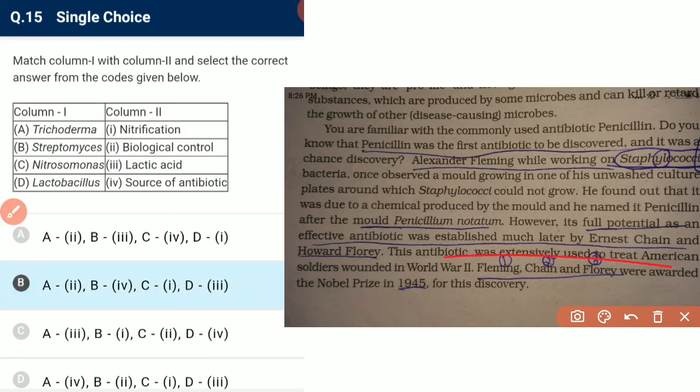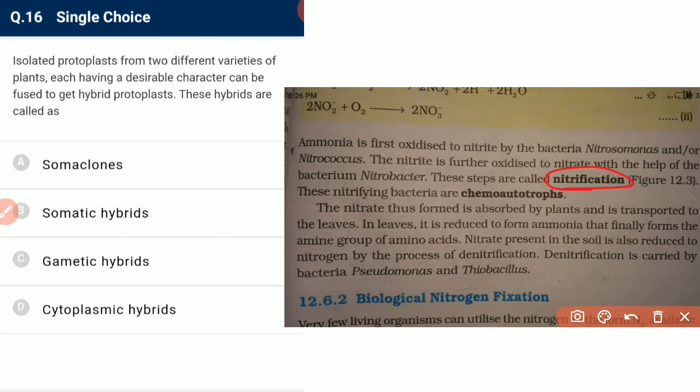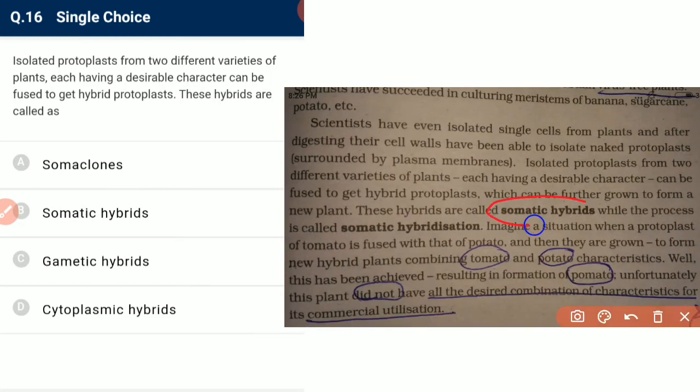And Nitrosomonas, they are chemoautotrophs, and they help in nitrification. Nitrification means the conversion of ammonia into nitrate. Okay, so it is correct. And next, isolated protoplasts from 2 different varieties of plant, each having a desirable character, can be fused to form hybrid protoplasts. This hybrid is called a somatic hybrid.